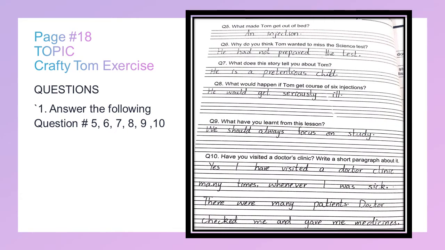Questions included on this page are: answer the following questions from question number 5 to question number 10. Question number 5: What made Tom get out of bed? An injection. When he saw the injection, he was too scared and he got out of bed. Why do you think Tom wanted to miss the science test? He had not prepared for the test. What does this story tell you about Tom? He is a pretentious child, a mischievous, cunning child.